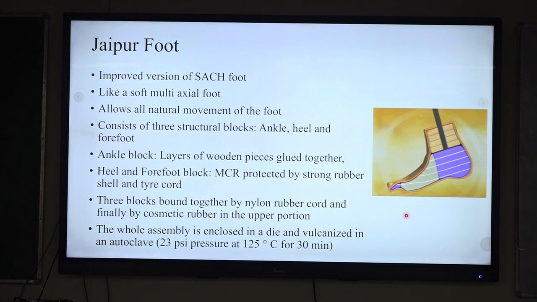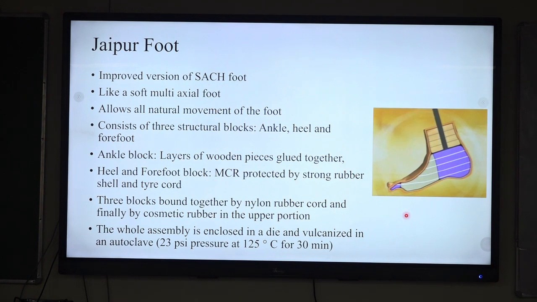Jaipur foot. Basically, it's an improved version of the SACH foot. It acts like a soft multi-axial foot. They allow all the natural movements like flexion, extension, inversion, and eversion. Basically, they consist of three blocks: the ankle block, the heel block and the forefoot block. The ankle block is made up of wood. The alternating layers of wood are glued together.